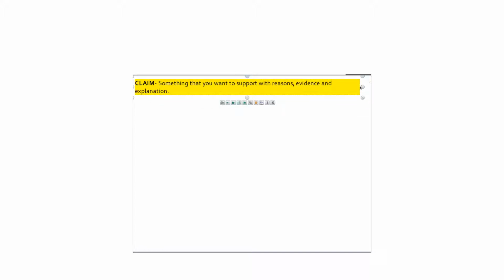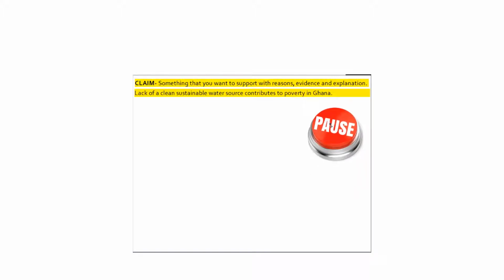So the first thing I have is my claim. Today I'm going to give you that claim. I want you to literally take this sentence and write it down in these exact words at the top of a fresh page in your notebook. Lack of a clean, sustainable water source contributes to poverty in Ghana. All you're going to do is change that last word. Pause right now and go ahead and do that.